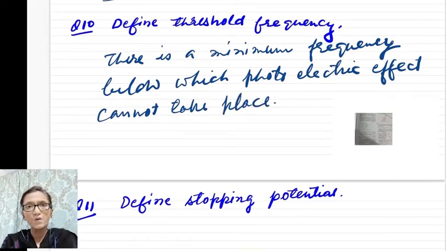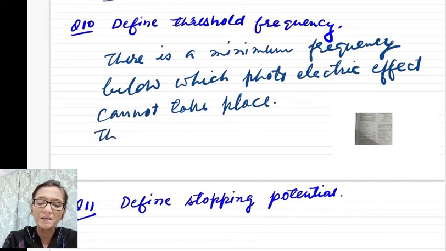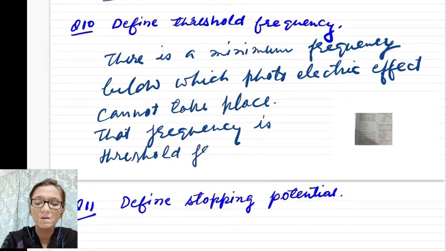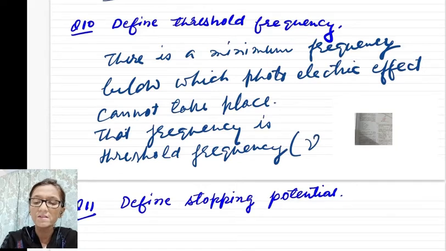And that frequency is called threshold frequency. This is your nu naught.